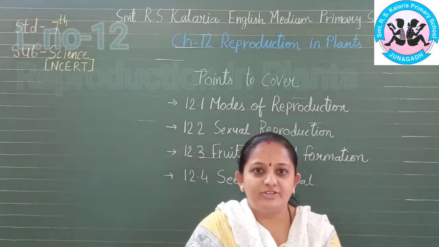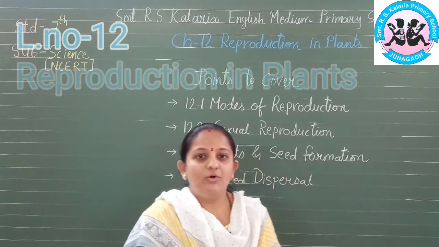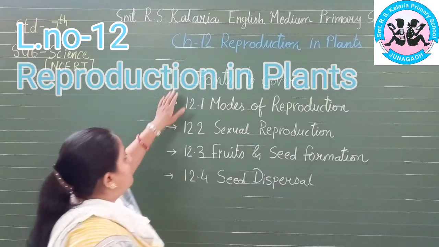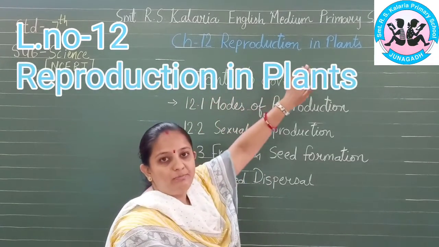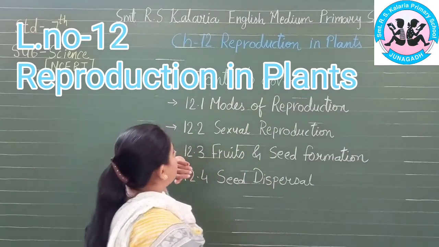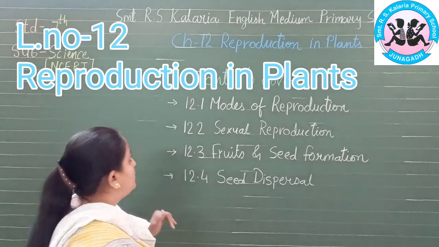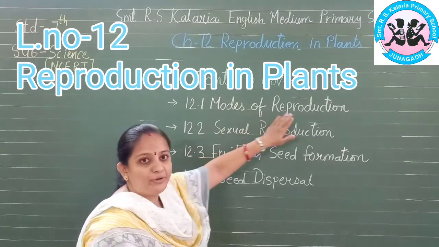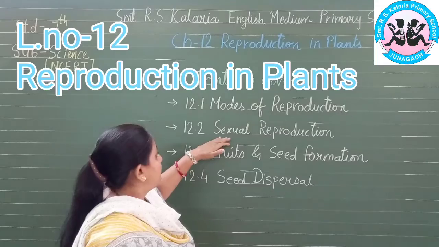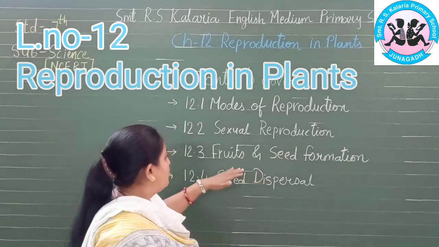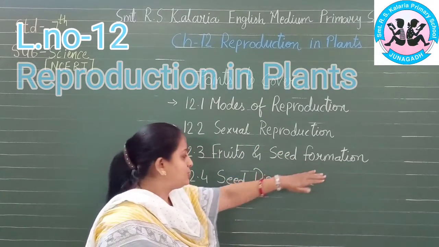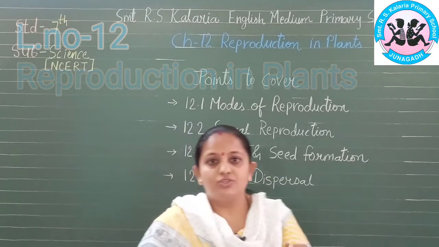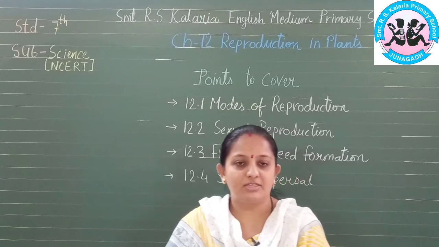Welcome to online session. Today we are going to study Science of 7th Standard NCERT, chapter number 12, Reproduction in Plants. Now in this chapter we are going to cover these points: first, modes of reproduction, sexual reproduction, fruits and seed formation, and last, seed dispersal. So we are going to cover these points in this session.